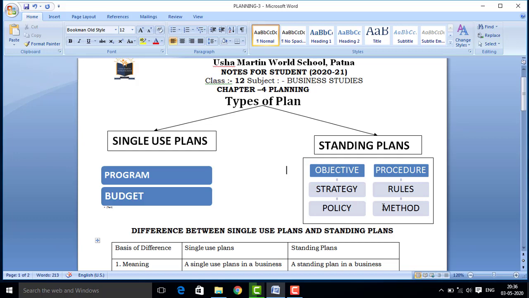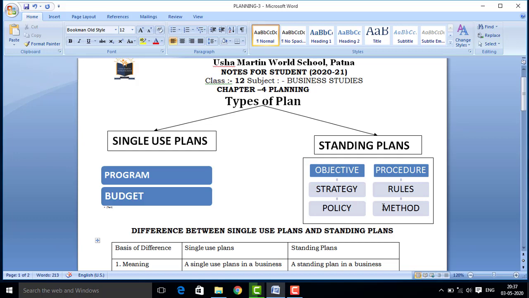So if the business enterprises are set up, their mission and vision are clearly and well defined, and due to predefined visions they often prepare standing plans for the long run existence of the business, so that the plan will not change again and again.